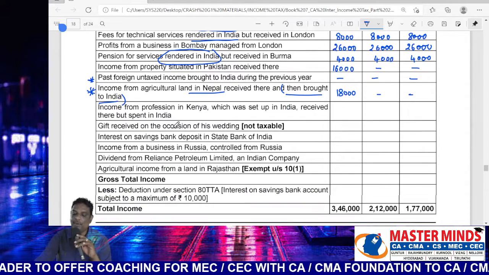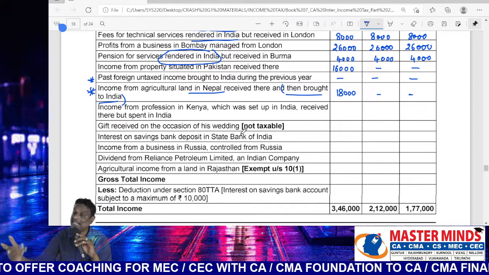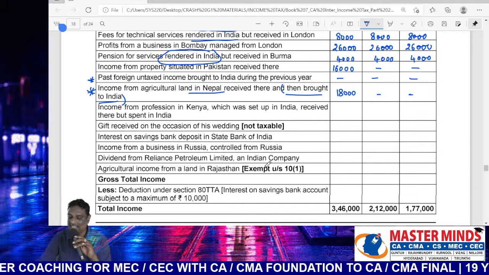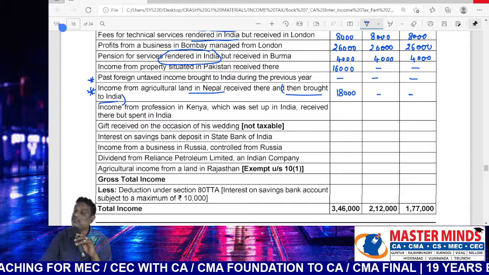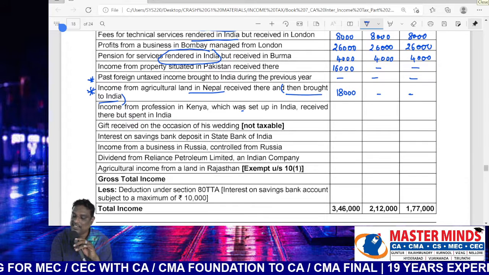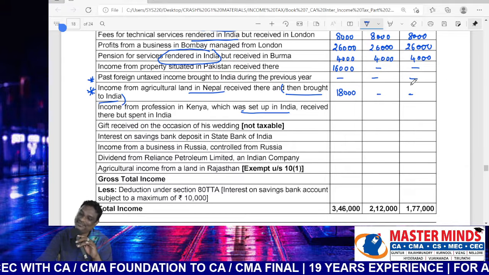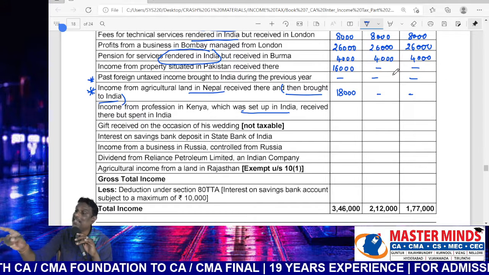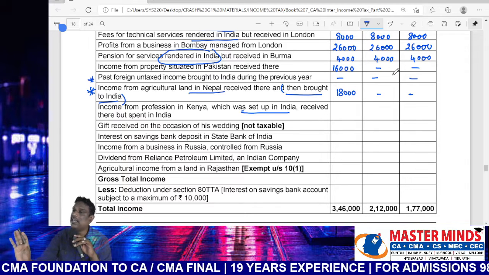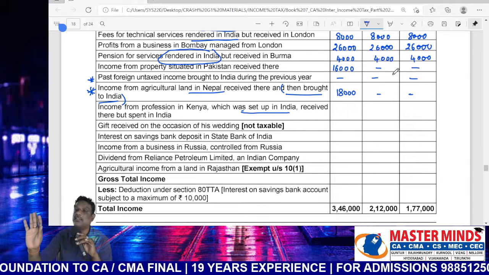Next, income from profession in Kenya. The profession was located in Kenya, outside India, but was set up in India. Received there, but spent in India. Spent in India is irrelevant. Only concentrate up to the transaction of receipt.